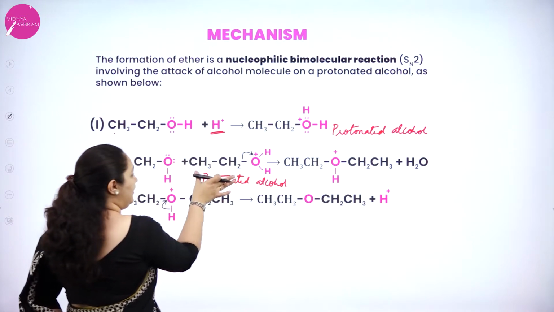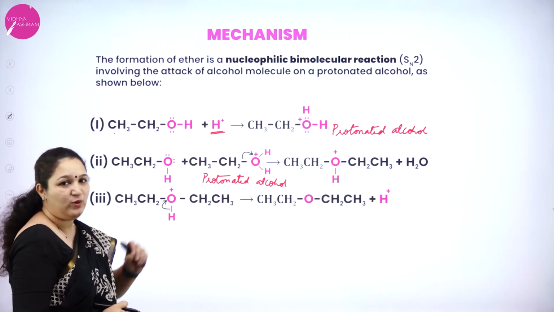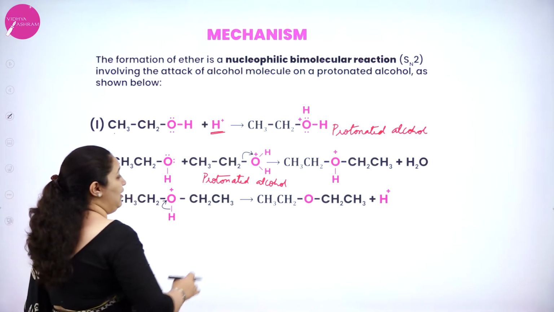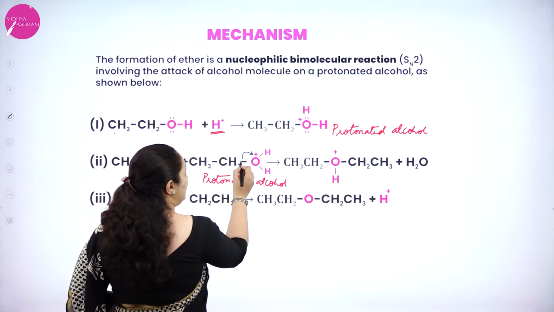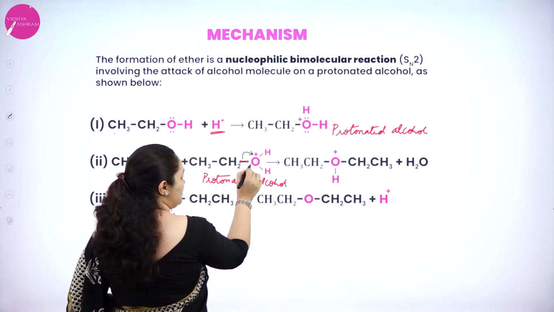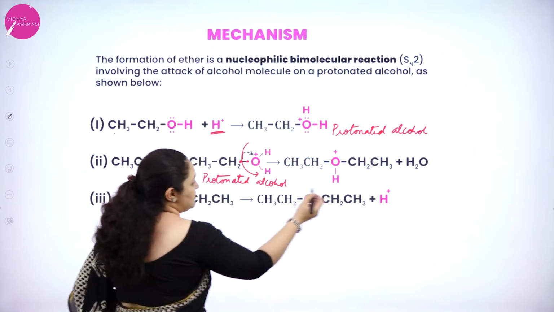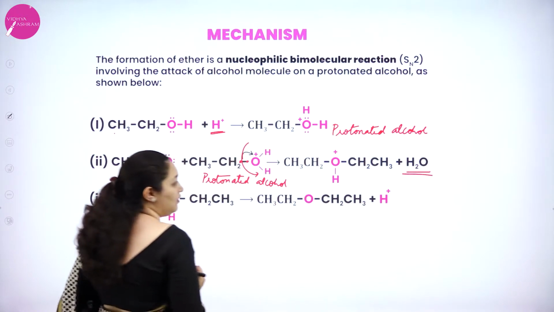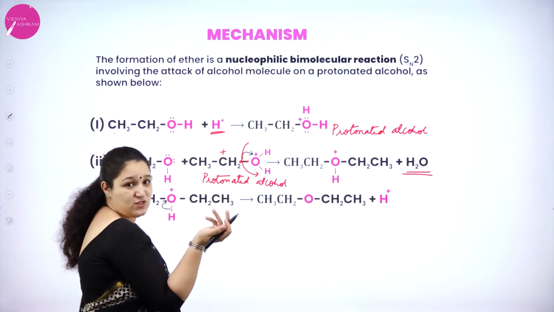For this protonated alcohol, there is one more alcohol molecule which is going to attack now. Oxygen, as I told you, does not like to be in the positive charge. So it will pull the electron which is given by the carbon atom towards itself. One of its own it has got, one more it will take up, and it will move out as a water molecule. Now carbon has lost an electron, so this gets the positive charge.